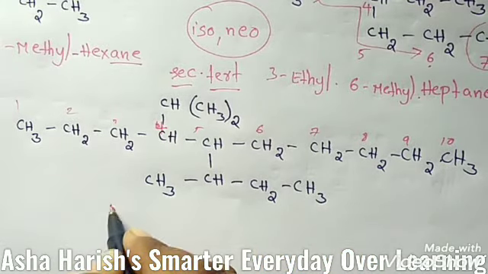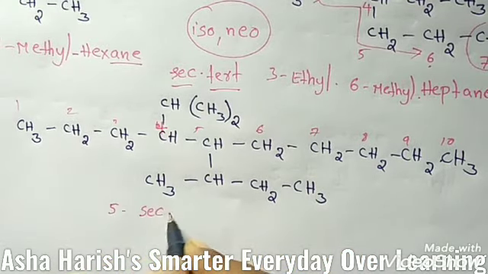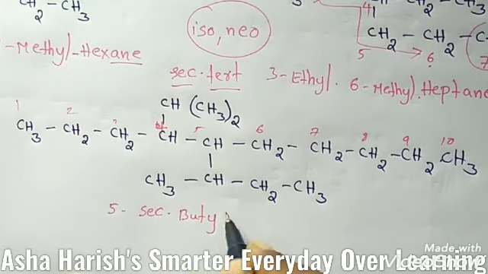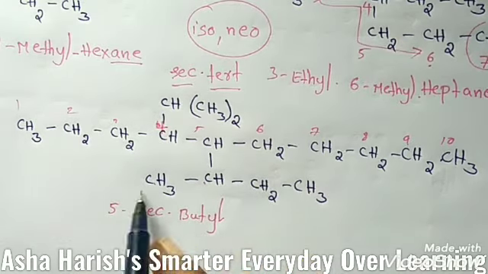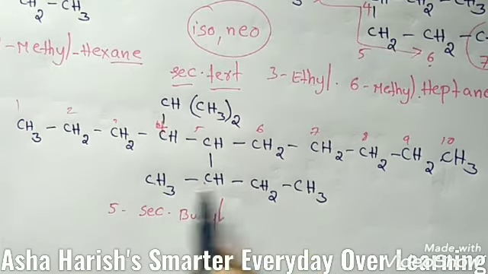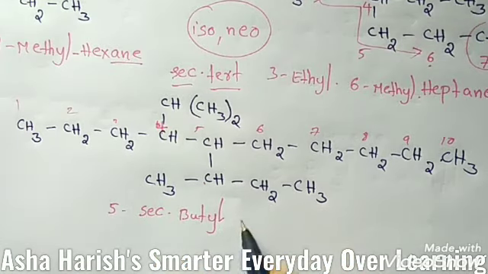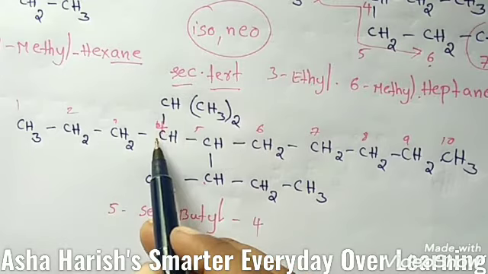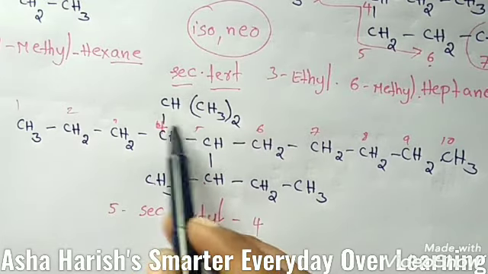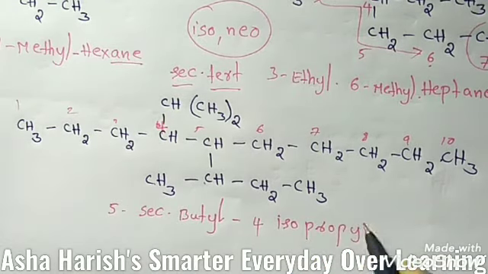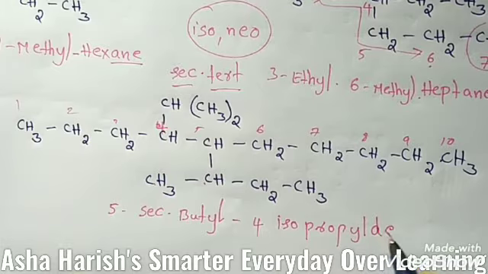Then the name should be 5-sec-butyl. At the fifth carbon, this is the branched chain, this is the substituent completely, and butyl, but is the root word here. Then at the fourth carbon, 4-isopropyl decane.